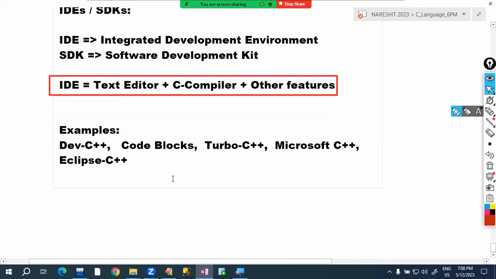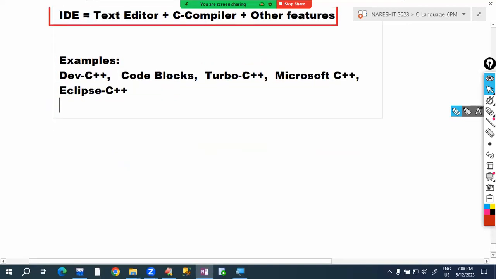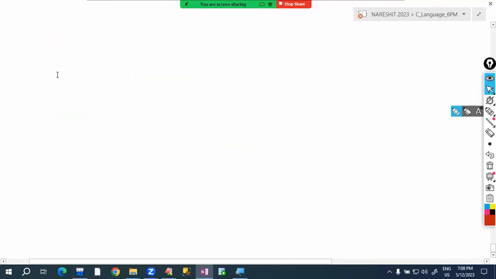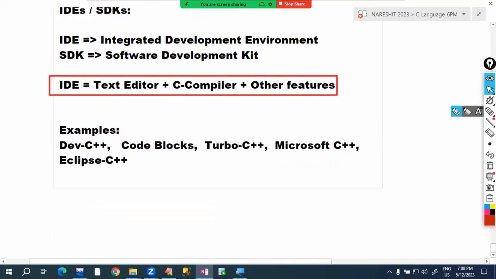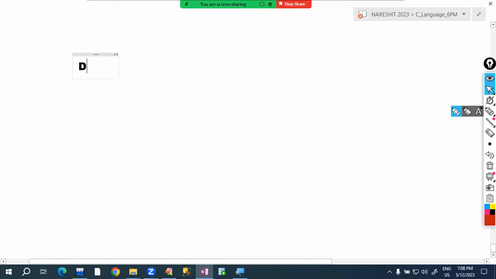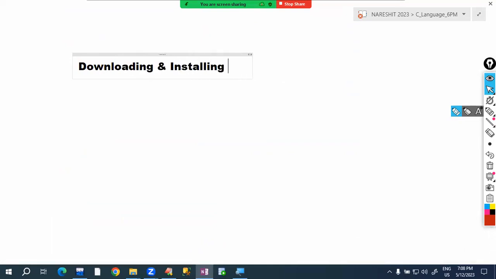Now we have to learn how to download and install Dev C++. Please confirm, is it clear till here? So, downloading and installing Dev C++. Our terminology, our words represent our knowledge. Many students use the term install for downloading, and the term download for installing. Don't make such mistakes.